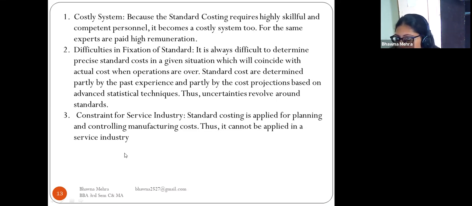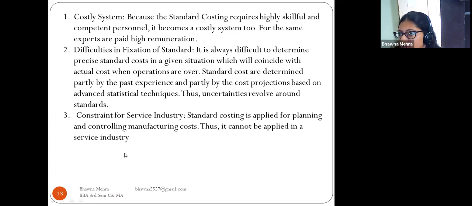Difficulties in fixation of standard. It is always difficult to determine a precise standard cost in a given situation which will coincide with the actual cost when operations are over.